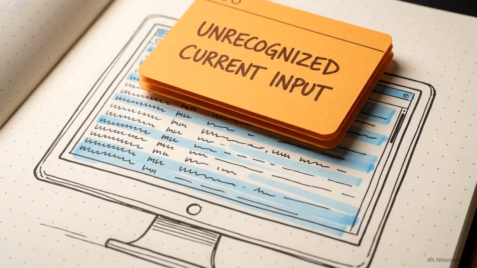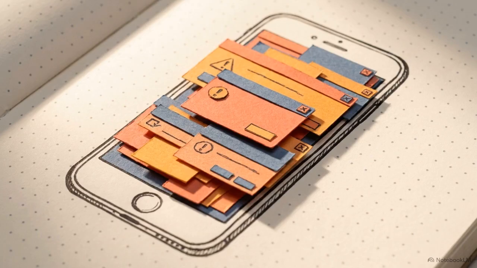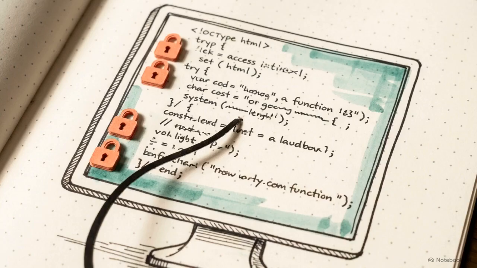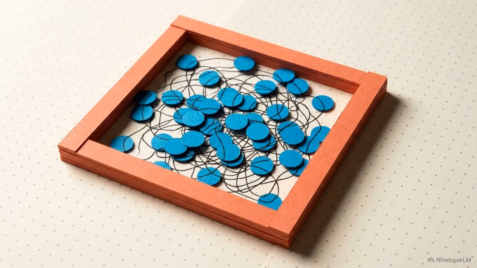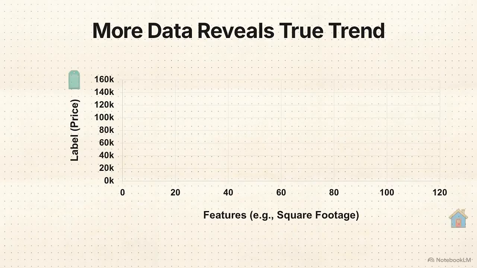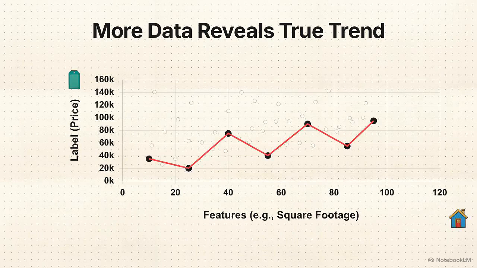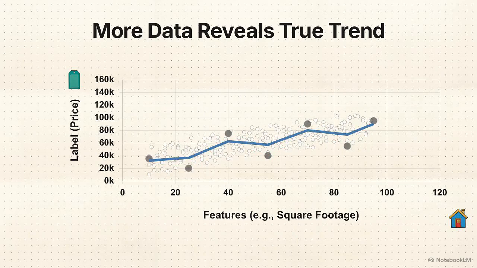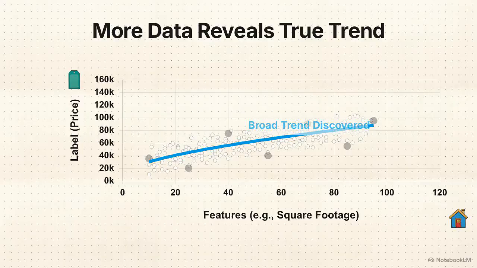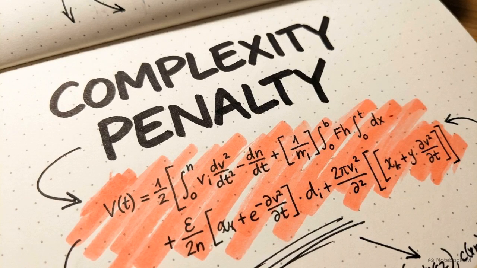A model that has merely memorized the past is incapable of interpreting the present. It has failed to learn the underlying concept, making it useless for any practical application. To prevent this, engineers must introduce constraints that stop the model from taking the easy path of memorization. The most direct solution is increasing the volume of data. By exposing the system to more examples, it becomes harder for the model to memorize specific points, forcing it to find broader trends. Engineers also apply regularization.